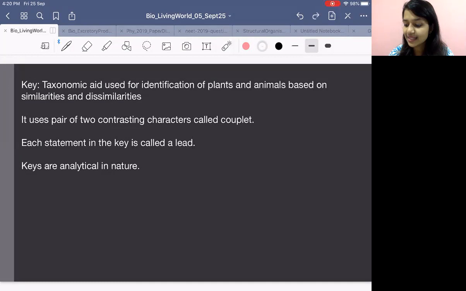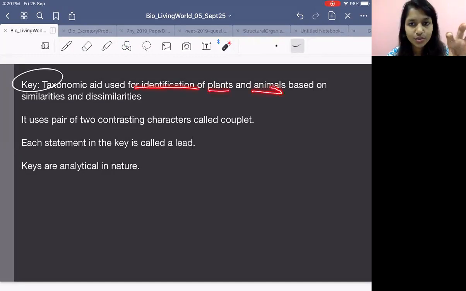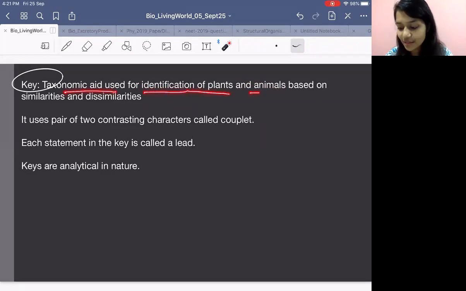That is the key. So what is this key? It is a taxonomical aid which is used for identification of plants and animals. Any plant is given to you, any animal is given to you, you need to identify what it belongs to. So a key is a taxonomical aid used for identification of plants and animals based on similarities and dissimilarities.